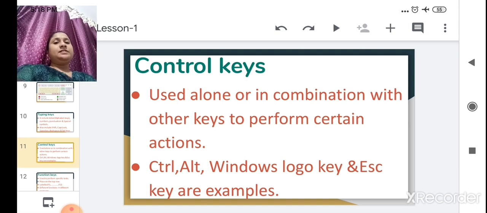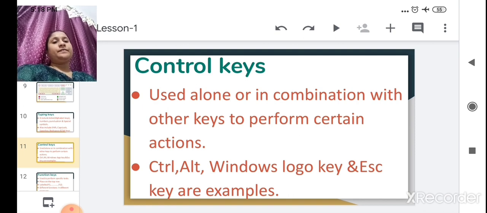If you press this, it means you press Control, Alt and Delete at the same time. It will permanently delete your folder or file from the computer. So it works in combination with other keys. Alt is a modifier key similar to the Shift key.